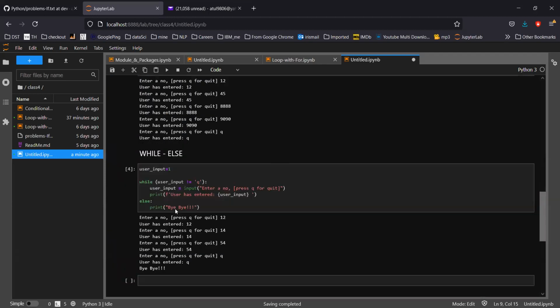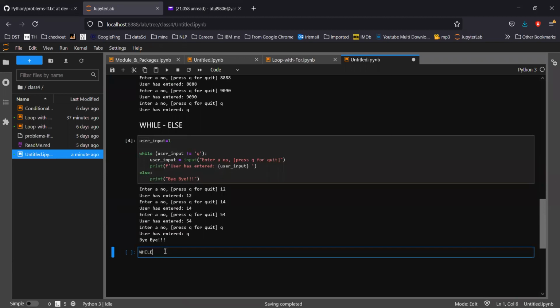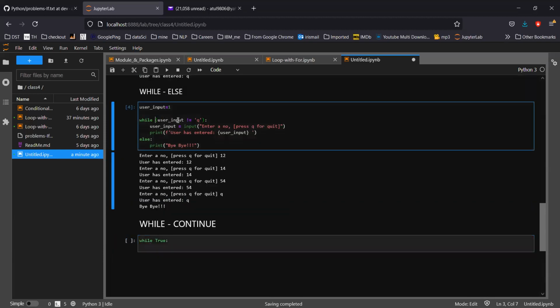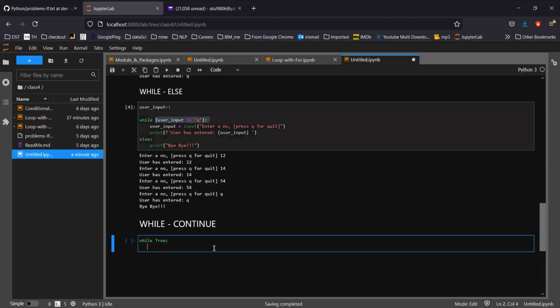There is another term called continue. How does continue work? Continue, as the name says, continue. So let's quickly check that as well. Now what I'm going to do, I'm going to write while true. Again, I'm writing a while true, which is an infinite loop. And in while true, I'm asking for user input.